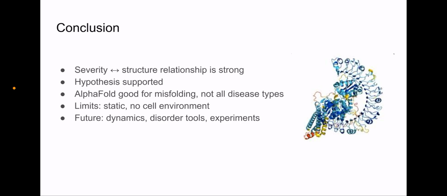Many severe diseases involve unstable, misfolded proteins, but not all severe diseases come from misfolding, and that is a limitation, as AlphaFold cannot detect every type of failure. Overall, though, this shows that AlphaFold based modeling can be a very powerful early tool for predicting disease severity and letting us know what treatments to use for what people at the right time.